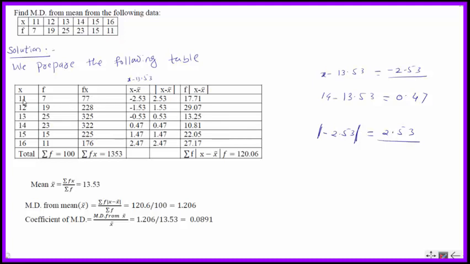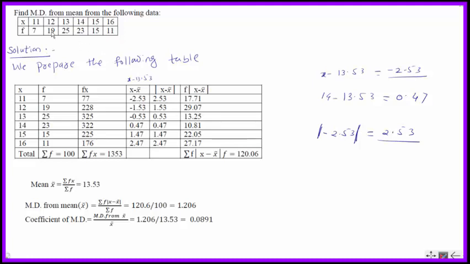How far this 11 is from the mean x bar, that is 13.53. It is away by 2.53 units. So the absolute value of minus 2.53 is 2.53, the absolute value of minus 1.53 is 1.53, and likewise for the others. If it is negative, then it becomes positive.